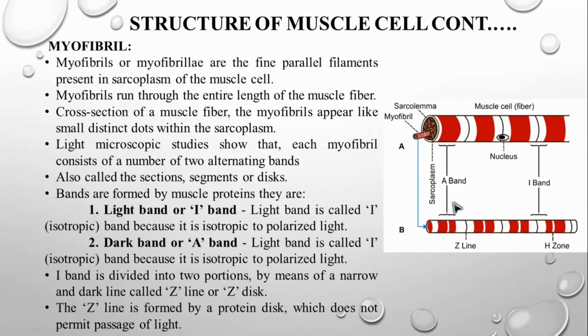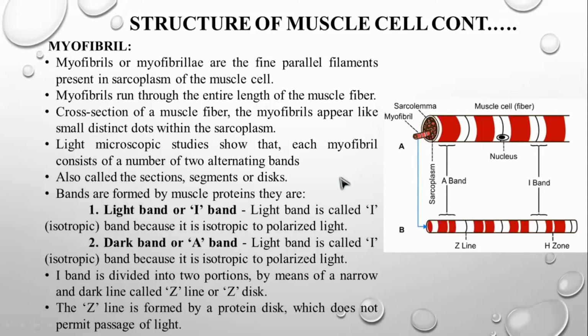Light microscopic studies show that each myofibril consists of two alternating bands. You can see a red band here, then white, then red, then white, then red. There's an alternate banding. Even in the myofibrils, you see red, white, red, white bands alternately. So what are these bands? The alternating bands are also called sections, segments, or discs.